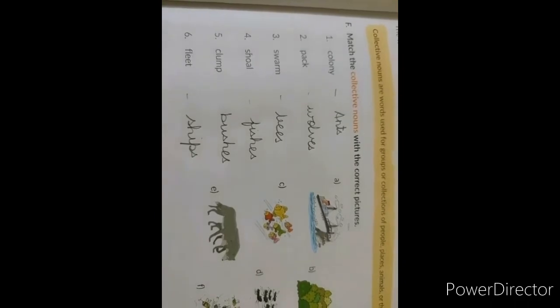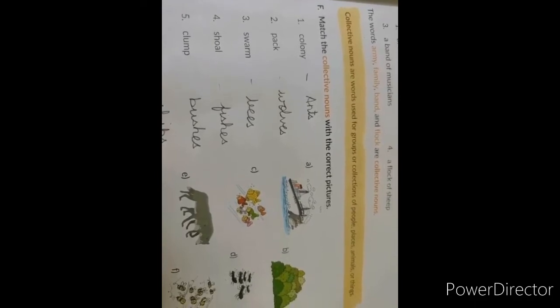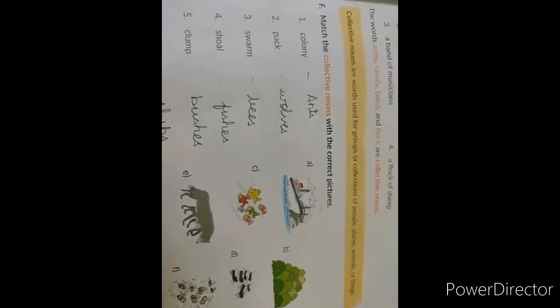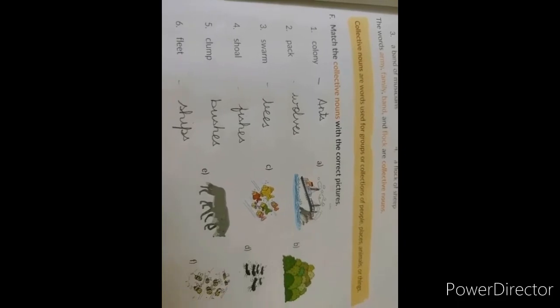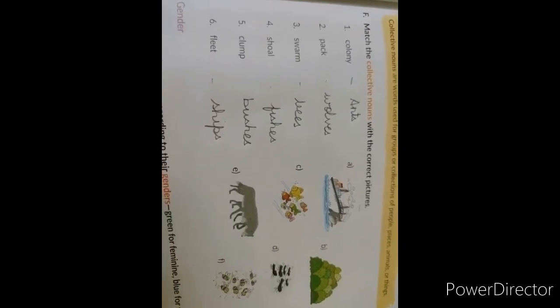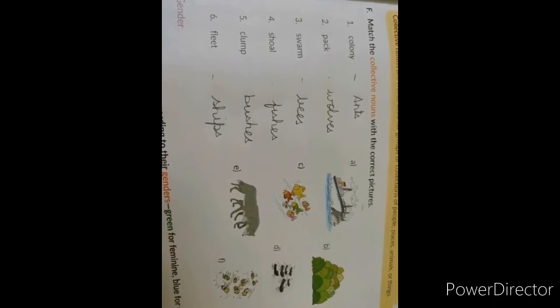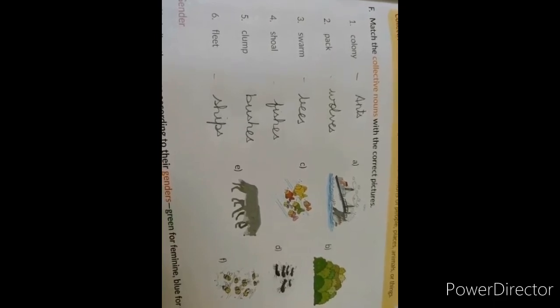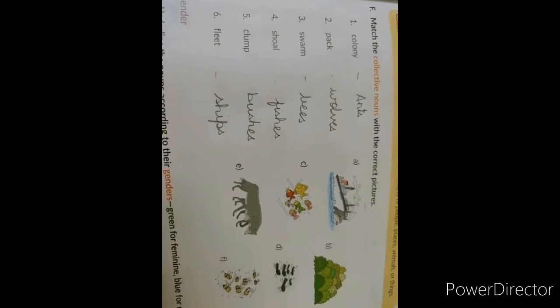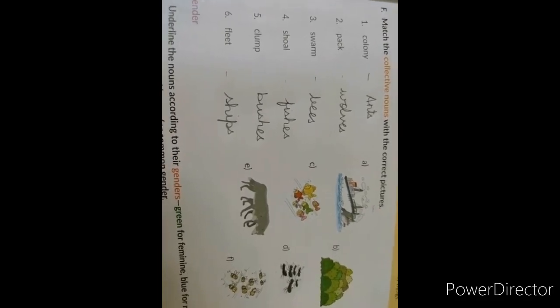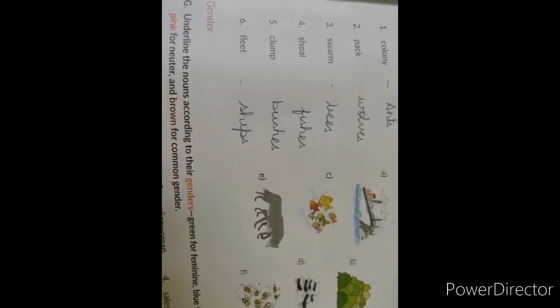Now come to exercise F. I have done the match. Collective nouns are words used for groups or collections of people, places, animals or things. I have done the matching. Colony, ants; pack, elves; swarm, bees; shoal, fishes; clump, bushes; and fleet, ships.